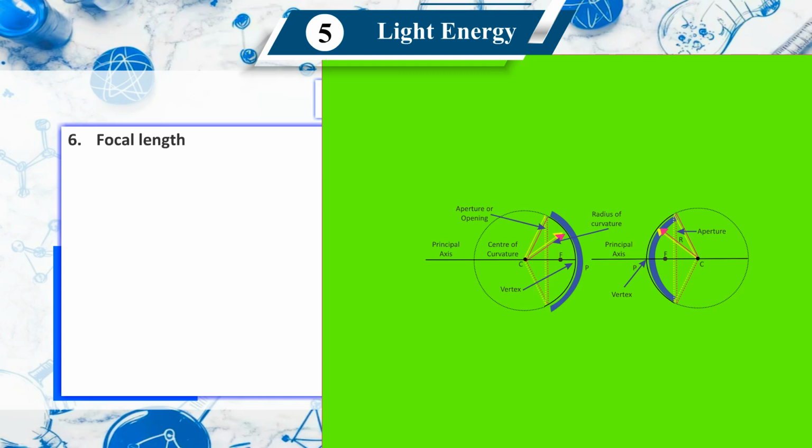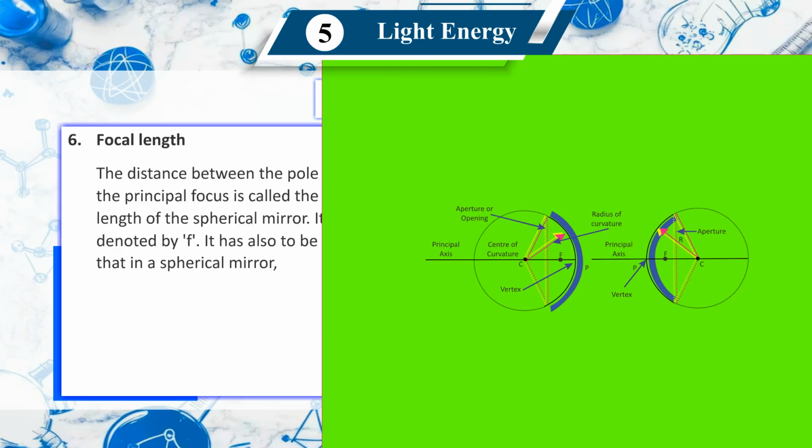Sixth, focal length. The distance between the pole and the principal focus is called the focal length of the spherical mirror. It is denoted by F. It has also been noted that in a spherical mirror, focal length is always half of the radius of curvature. F is equal to R upon 2, or R is equal to 2F.